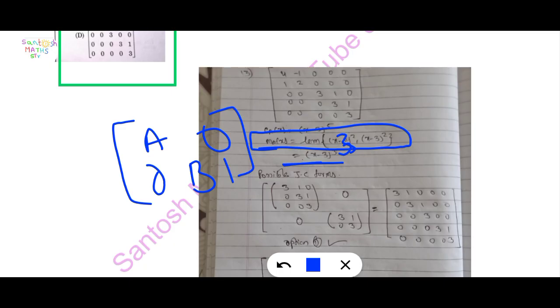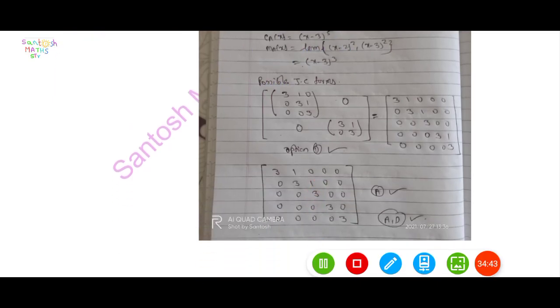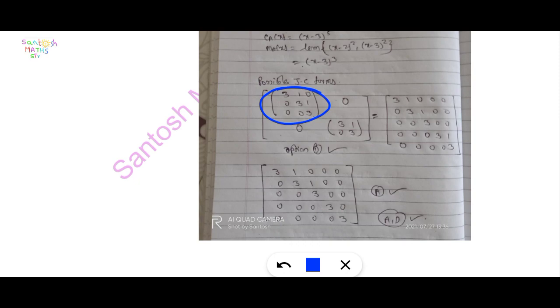Now find a possible Jordan canonical form. Here the minimal polynomial is given as (x minus 3) raised to cube. That means this is the minimal polynomial, and the block sizes are less than or equal to the minimal polynomial's exponent. Finally we get that option A is correct here and option D is also correct here.